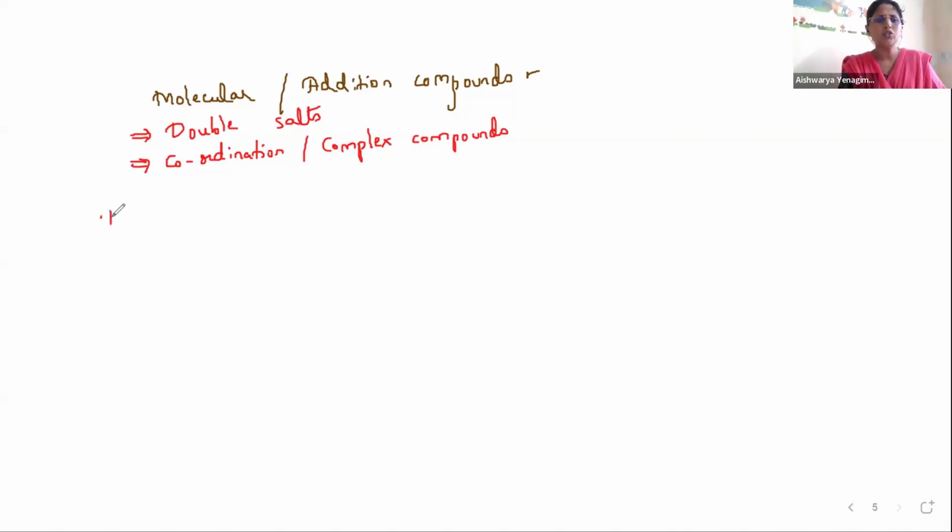Okay. So what are double salts? See, the name itself says double salts. They are addition compounds.